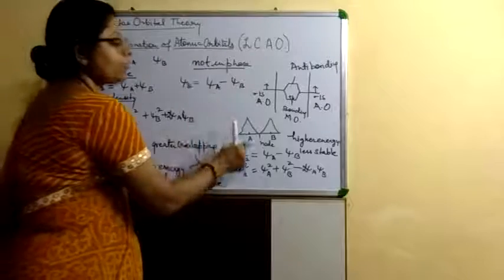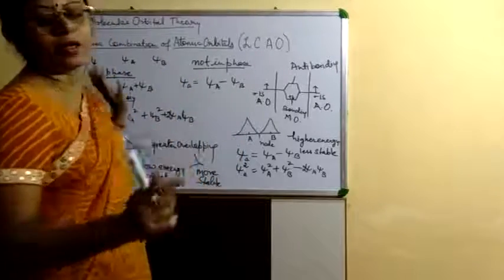That's why these orbitals are less stable in nature.